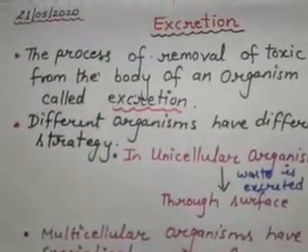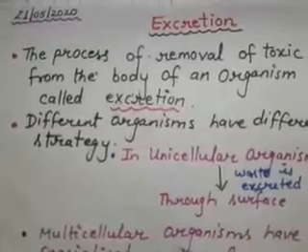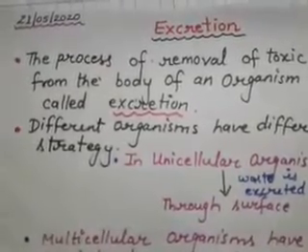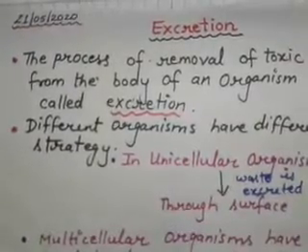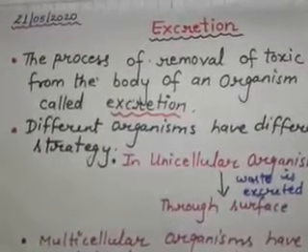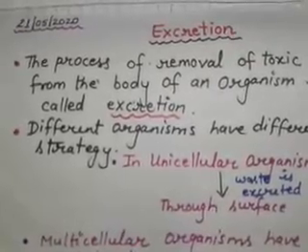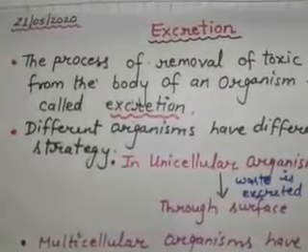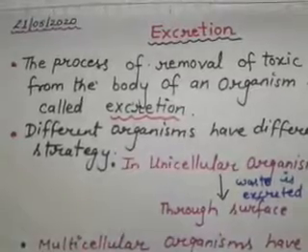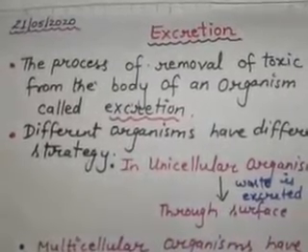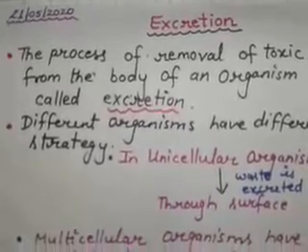There are many body parts which are important for removing these wastes. Just like the urinary system removes excess water, ammonia, urea and salt. The respiratory system disposes carbon dioxide through the lungs. And skin sweats out excess of salt and urea.